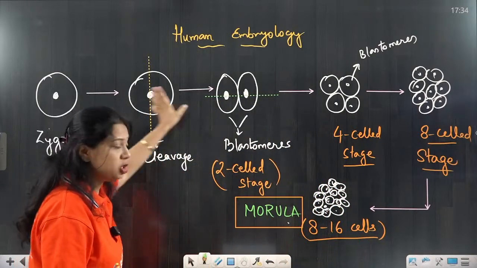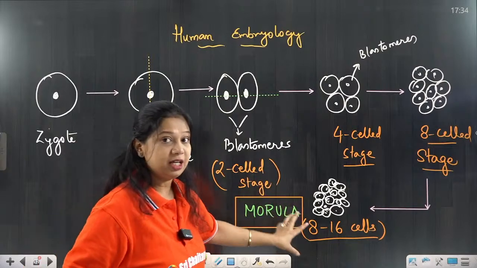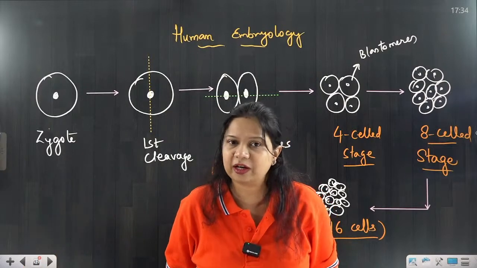After zygote formation, the morula stage is very significant.